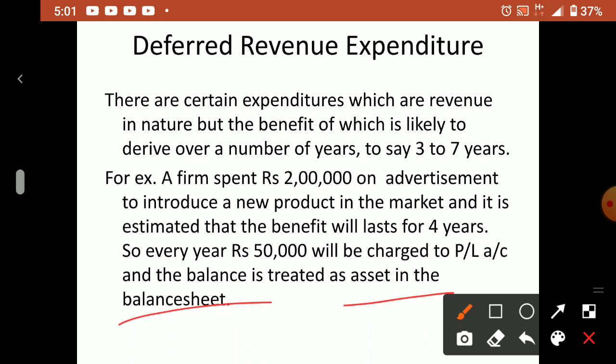Okay, now next year, second year, what will we do? Again, from 1,50,000 we remove 50,000 to the P&L account. So the remaining 1 lakh will appear in the balance sheet.